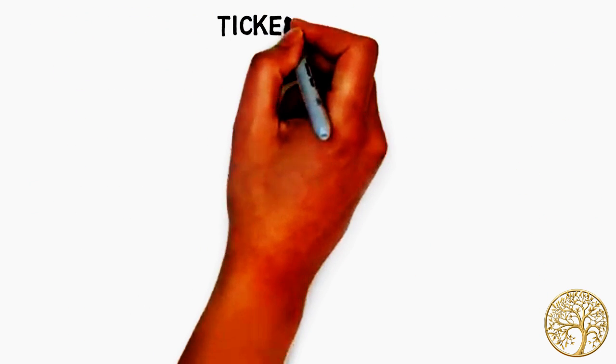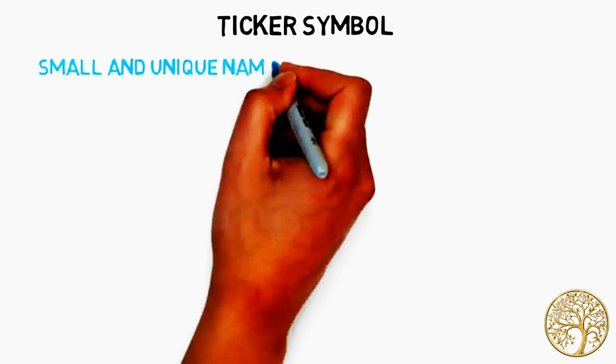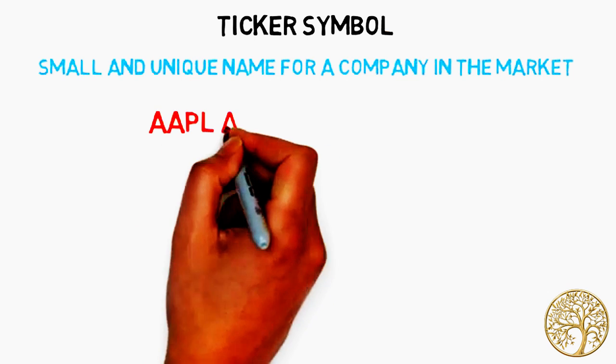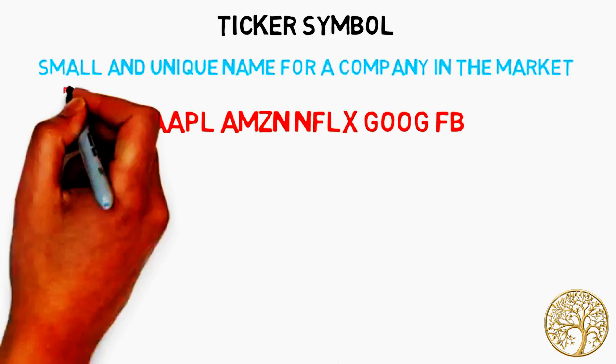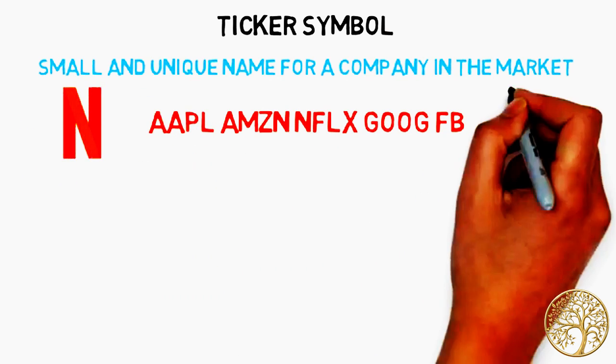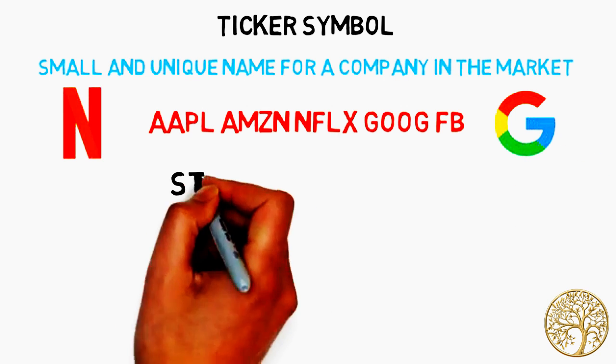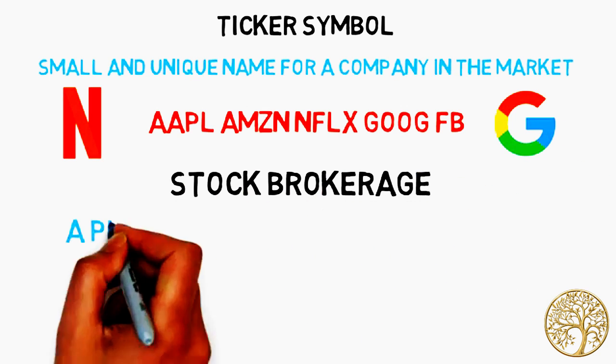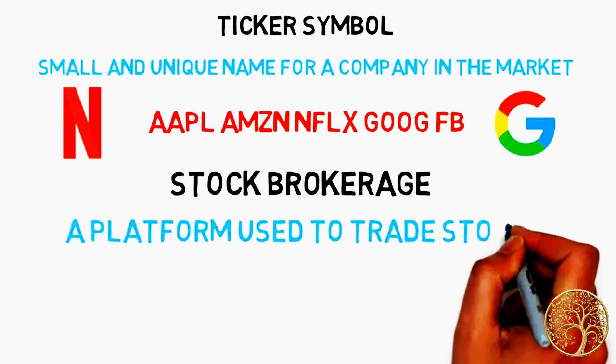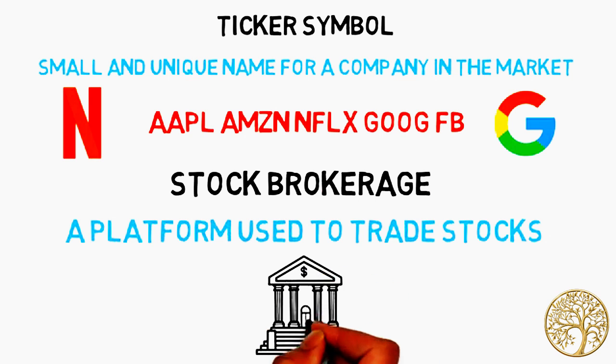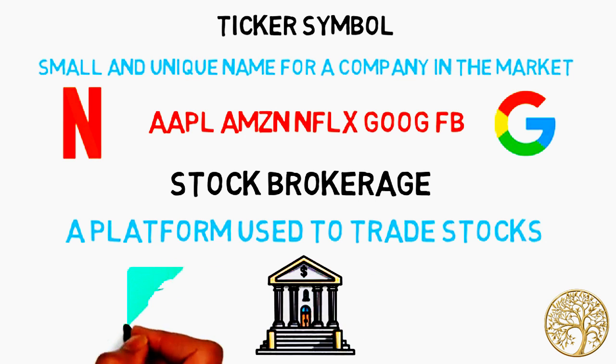price. Ticker symbol. A small and unique symbol used to identify the company in the stock market. You can use the symbol to buy a stock in your brokerage. The symbol usually matches the stock's name, AAPL for Apple. Stock brokerage. A place to buy and sell stocks. This could be a bank or a company that does this for you. Robinhood, Webull, M1 Finance, and Fidelity are some examples of stock brokerages.